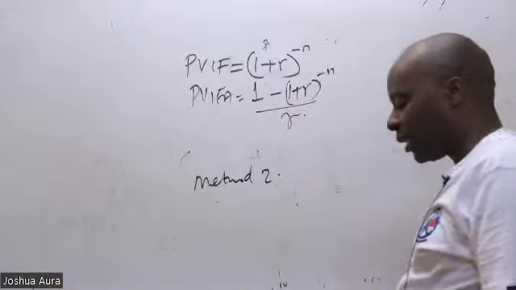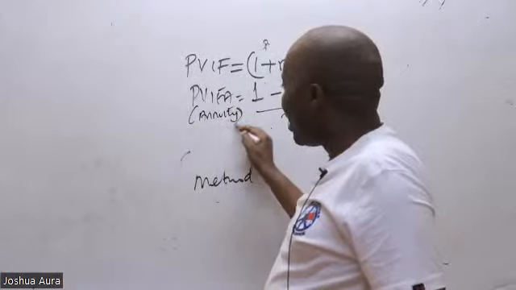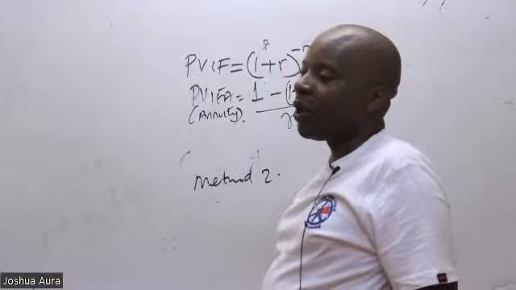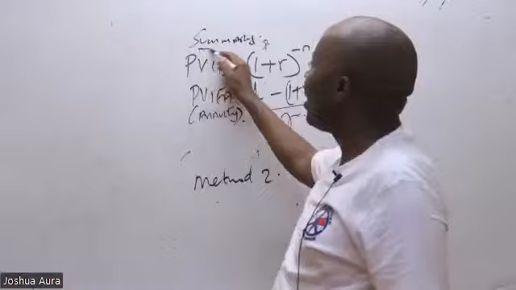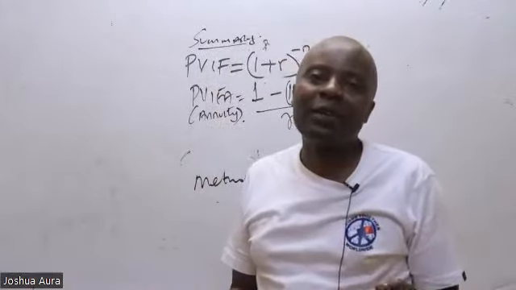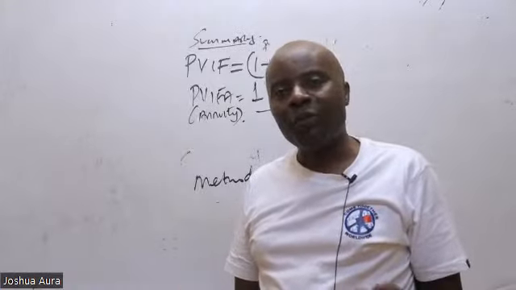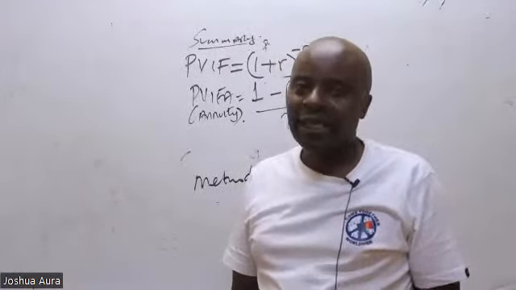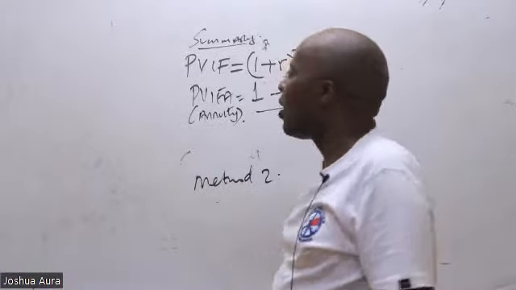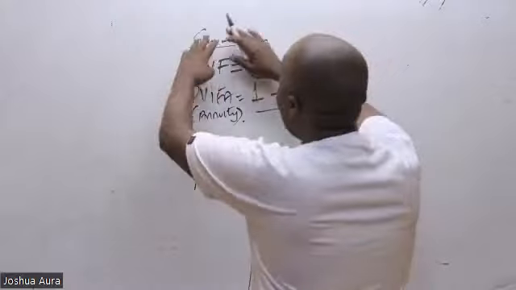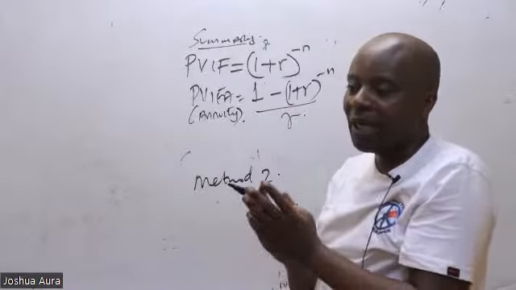Now, my great students, listen to me very well. If I were you, I would have written somewhere here that this is an annuity. This is a very important summary, so I'll pick it out, and depending on the political party or even the tribe that I find myself in, I will use a highlighter of that color. If you come from a tribe that loves yellow, you get a yellow highlighter, and that will make this conspicuous so that when you are revising, everything becomes easy.